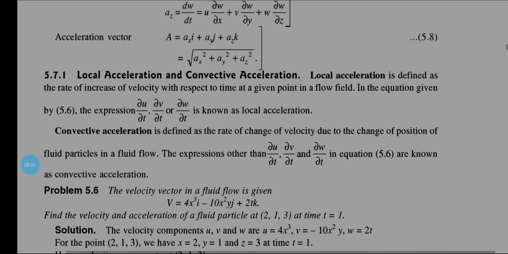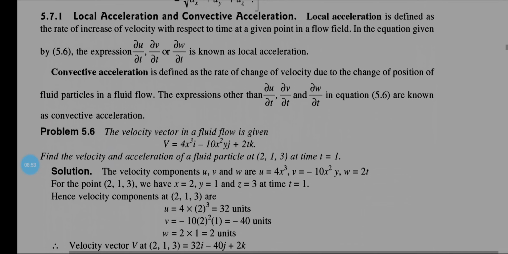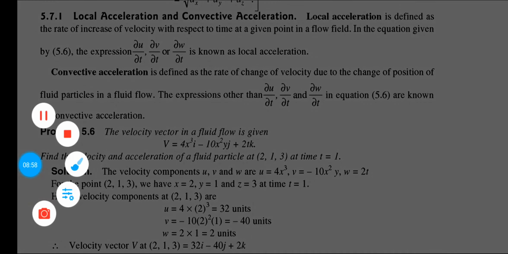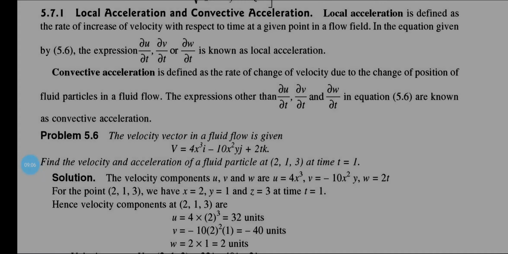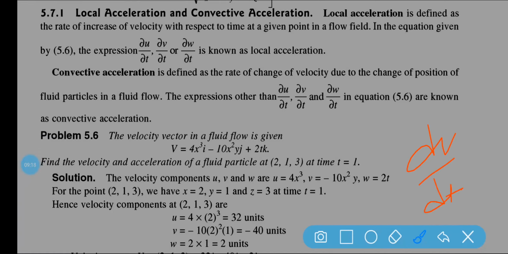Now come to the next point, which is a very important point: local acceleration and convective acceleration. What do you mean by local acceleration? The local acceleration is defined as the rate of increase of velocity with respect to time, that means dv by dt is the local acceleration, at a given point of the flow field.